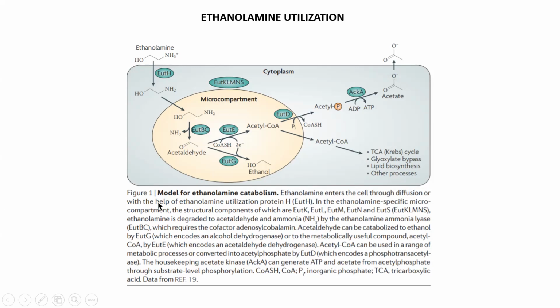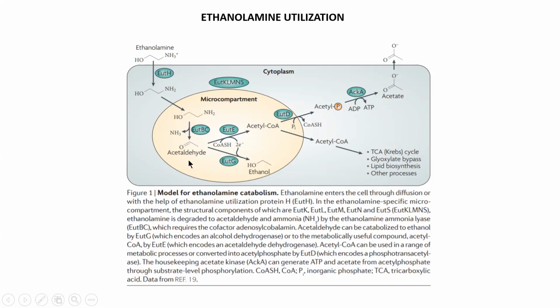Now, acetaldehyde will be further converted into acetyl coenzyme A, or alternatively into ethanol. When acetaldehyde is converted into acetyl coenzyme A, it is converted in the presence of the gene eutE, which encodes the protein EutE, the acetaldehyde dehydrogenase enzyme.